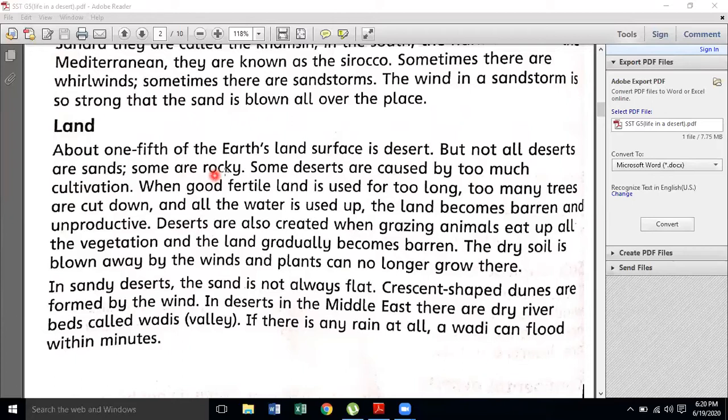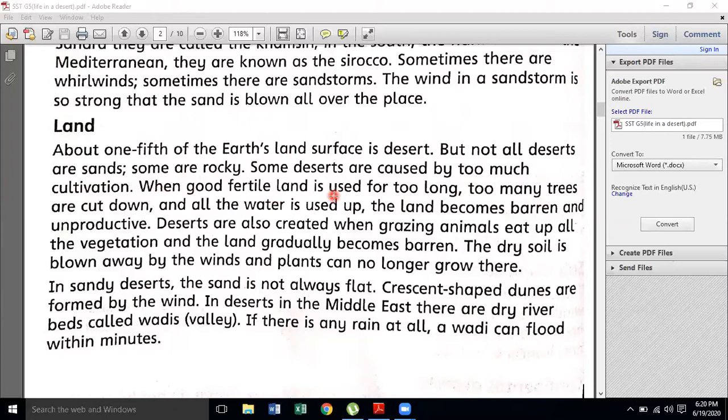Some deserts are caused by too much cultivation. That's the thing I told you. When good fertile land is used for too long, for too many crops. Okay, there is a piece of land that is very fertile, but we are using it again and again for cultivation, and crops keep growing on it. So at the end, the poor land will be exhausted. At that point it will be turned into barren land, and it will be turned into a desert.